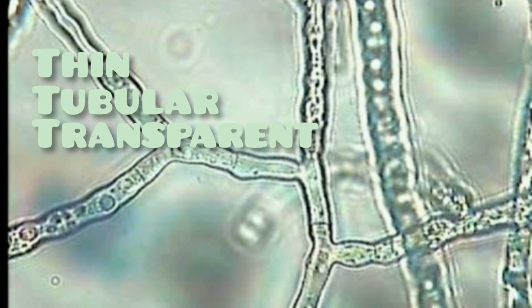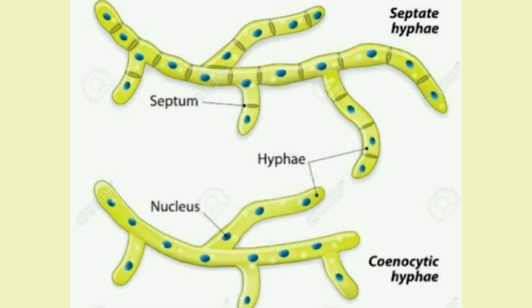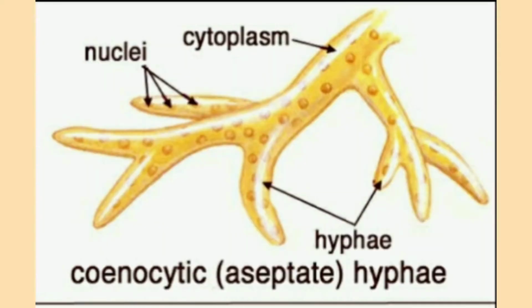Now fungal hyphae are thin, tubular, transparent threads, or you can say filaments, filled with protoplasm and covered by a wall. Fungal hyphae are of two types, aseptate and septate. In aseptate hyphae, the cross walls or septa are not formed during nuclear division. Because of that, they become multinucleated. If a mycelium contains aseptate and multinucleated hyphae, then it is called coenocytic hyphae.